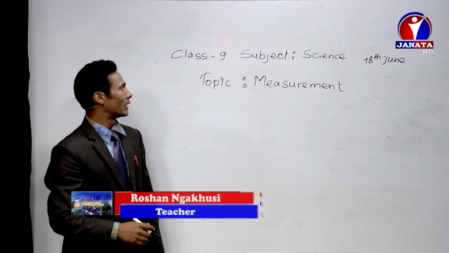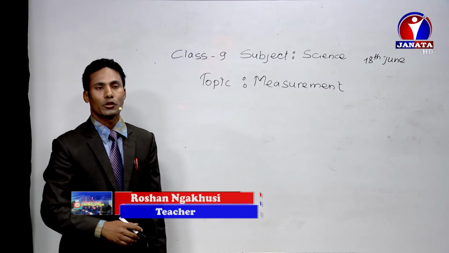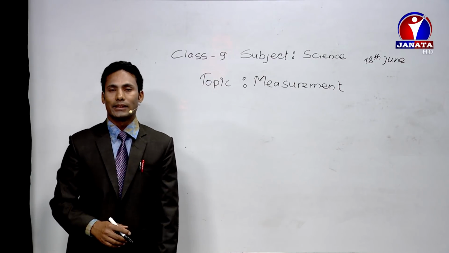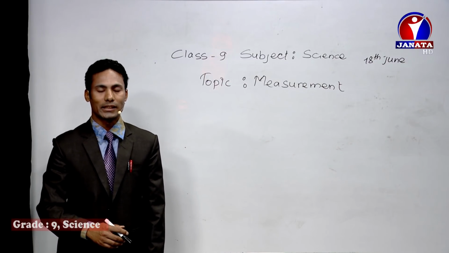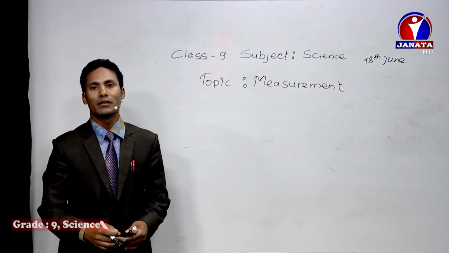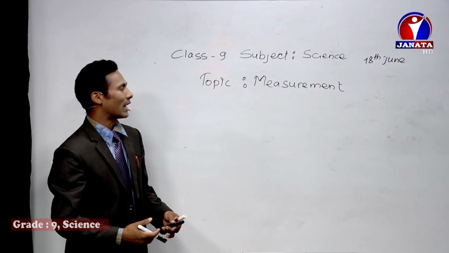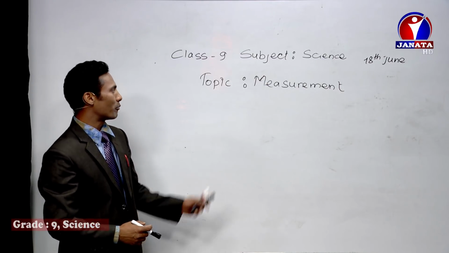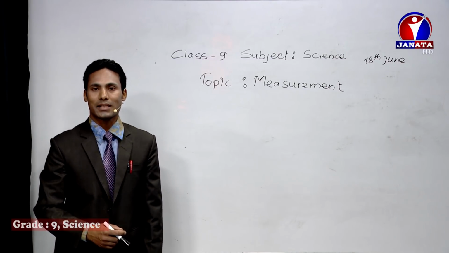Today for class 9, we are taking the subject science. In class 9, the whole science book is divided into four categories: physics, chemistry, biology, and astronomy and geology. Out of that, the first lesson of physics, measurement, we are going to discuss. So today's topic for discussion is measurement, from class 9.